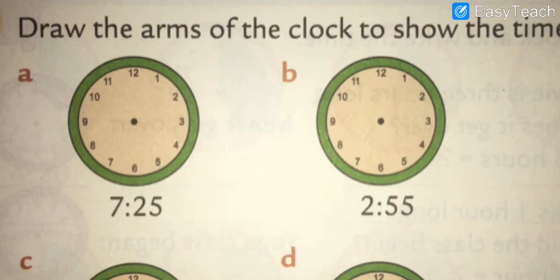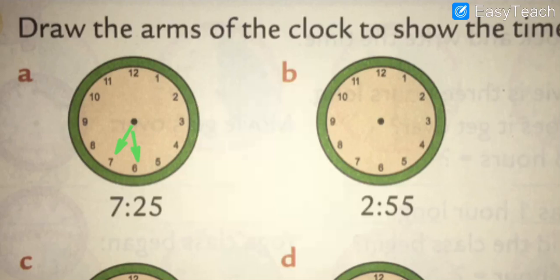So our hour hand is coming on 7, and 25 minutes means how many, my dear students? 4 or 5? 5. 25 minutes means number 5. So now I am going to draw the small hand. See, my dear students, the small hand is on 7, and the minute hand is on 5.